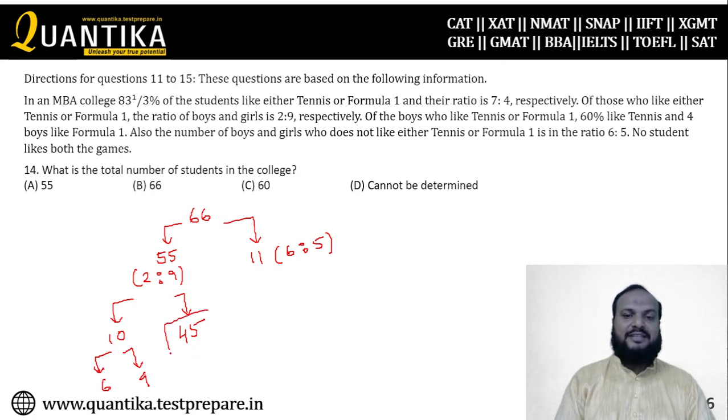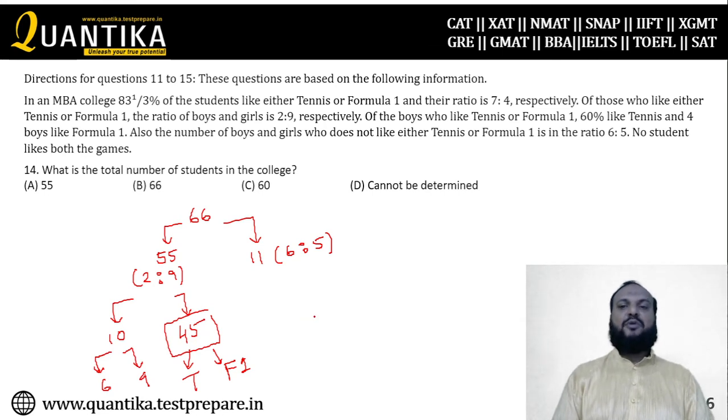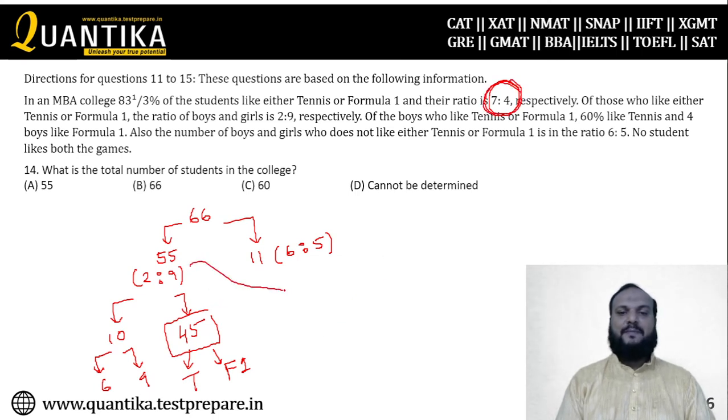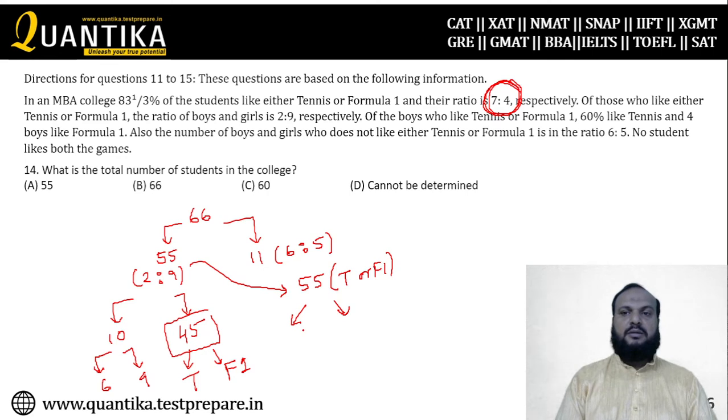This 4 is for Formula 1, 6 is for tennis. Now how to divide this 45 among tennis and Formula 1? How will you divide? That is a challenge. Now that can be divided if you look at this ratio, 7:4. 7:4 is the ratio of this 55. Those who play tennis or Formula 1 are divided into 7:4. 7 means 35, and 4 means 20. So 35 is the number of tennis players, and 20 is Formula 1.